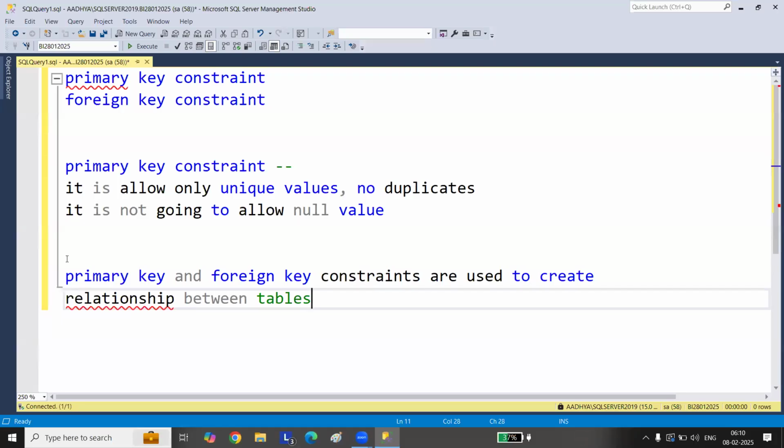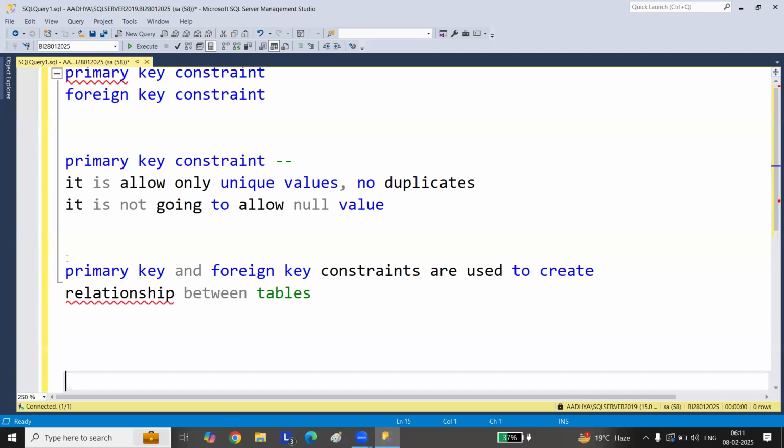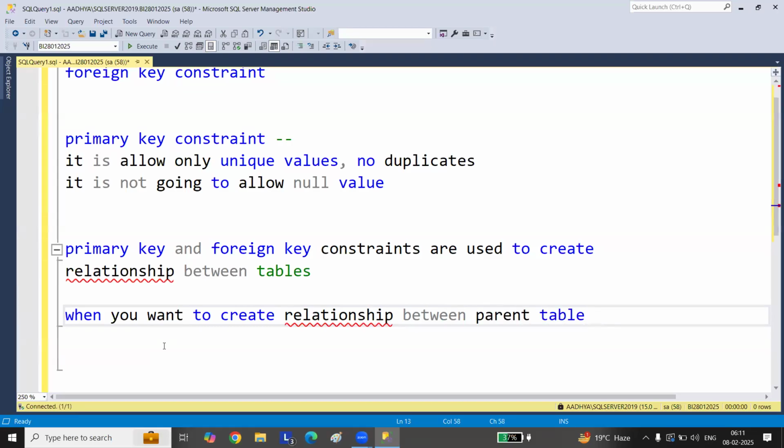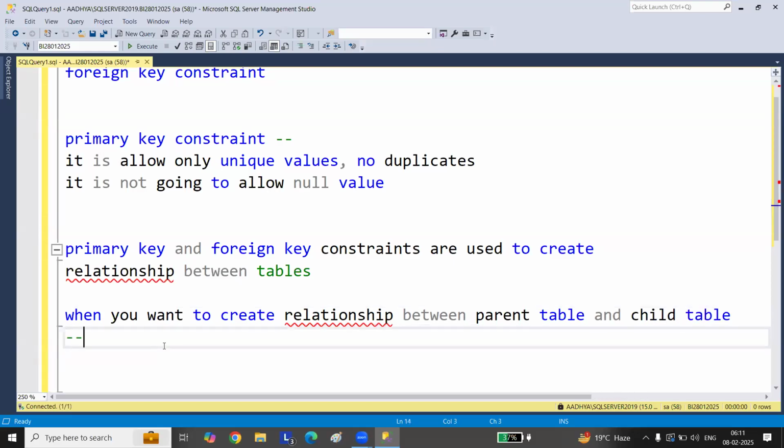So when you want to create a relationship between the parent table and the child table, the parent table should have a primary key constraint.